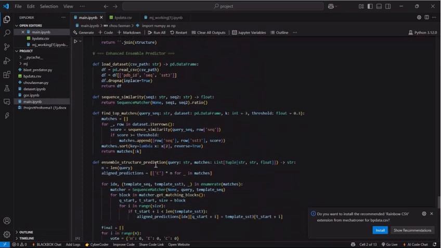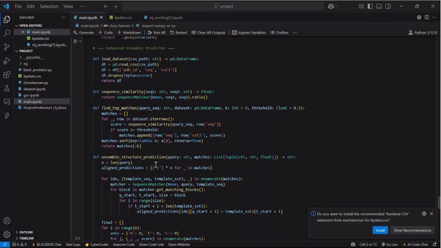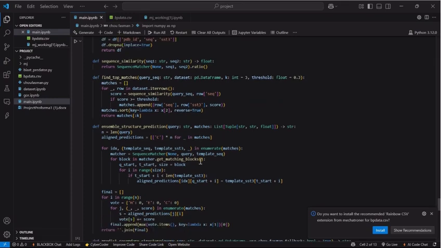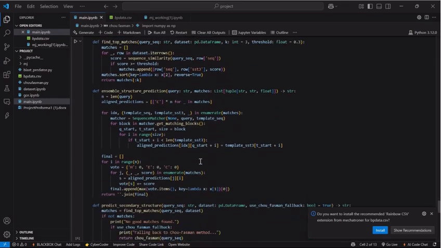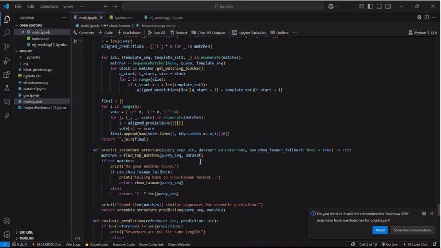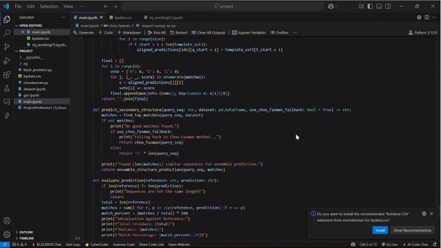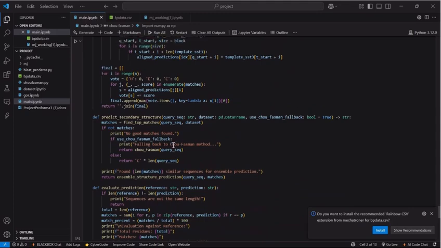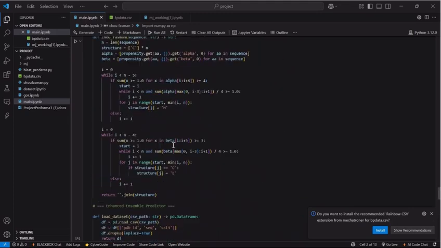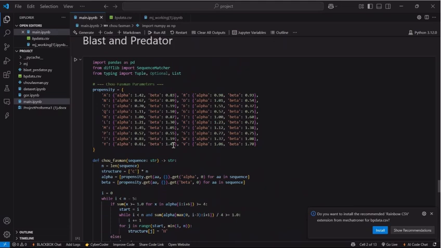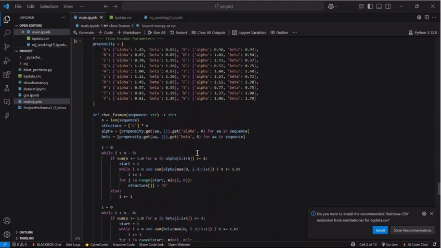For each position in the query, I perform a voting mechanism. If 2 out of 3 matches suggest helix at the position and one suggests sheet, the helix gets more weight. Importantly, the votes are weighted by sequence similarity scores, meaning more similar matches have more influence on the final prediction. If no similar sequences are found, I use a fallback mechanism that triggers the Chou-Fasman predictor to still produce an output. This ensures the system is robust and does not fail when homology information is sparse.